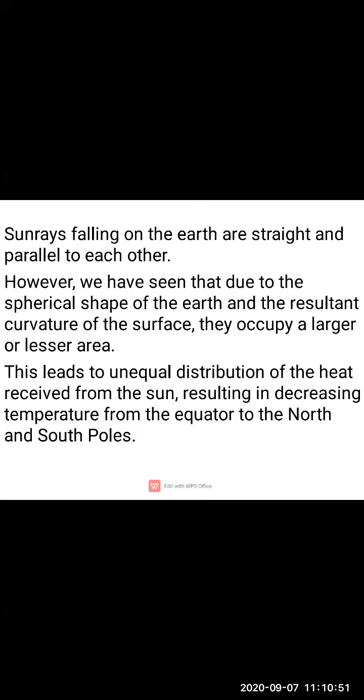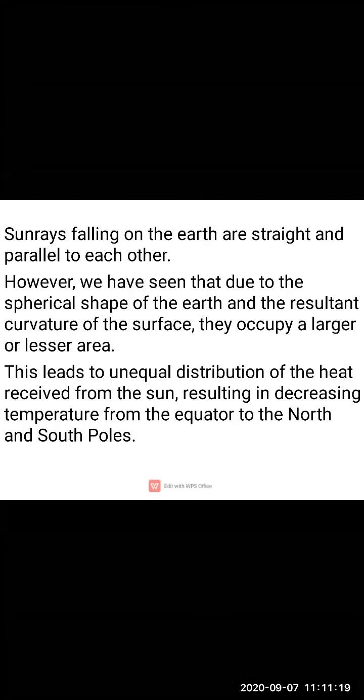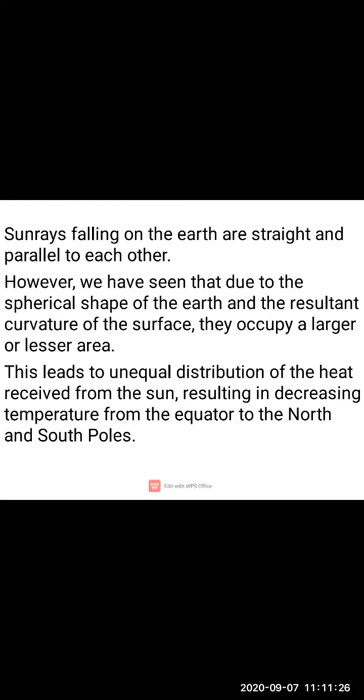Because of the spherical shape of the earth, and the resultant curvature of the surface, somewhere they occupy a larger area and somewhere they occupy a lesser area. So there is unequal distribution of heat received from the sun, resulting in decreasing temperature from the equator to the north pole and south pole.